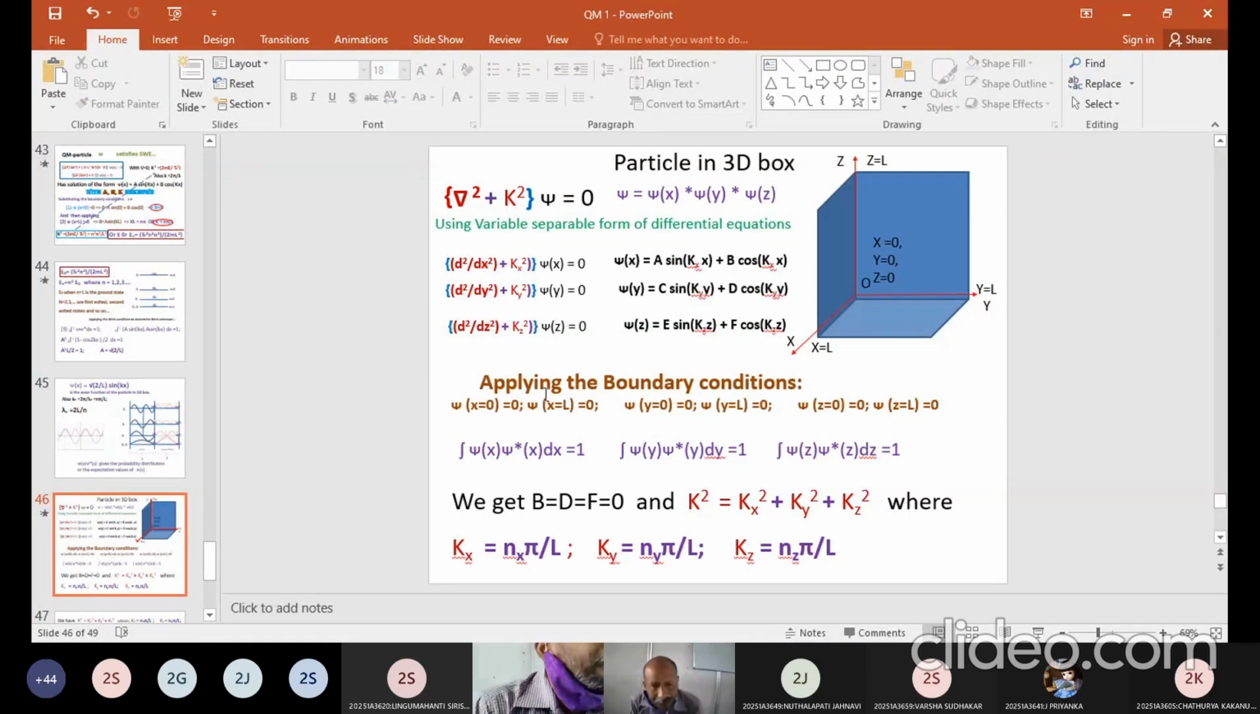Now, what are the boundary conditions I have? The boundary conditions are that psi at x is equal to 0 is 0, psi at x is equal to L is also 0. Similarly, psi at y is equal to 0 is 0, and psi at y is equal to L is also 0. Similarly, this side. That means within the box, the box is extending from 0 to L along the x axis, 0 to L along the y axis, and 0 to L along the z axis. So it should be existing within. Again, the conditions. So I'll apply the boundary conditions, then I'll get B, C, D.